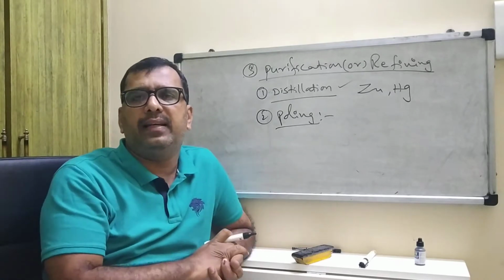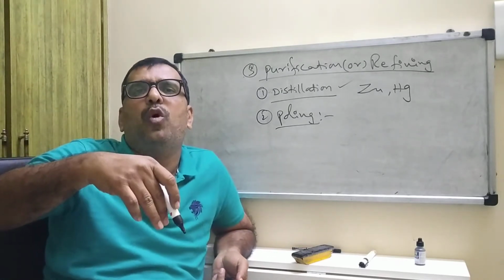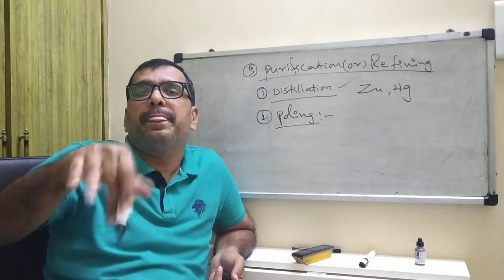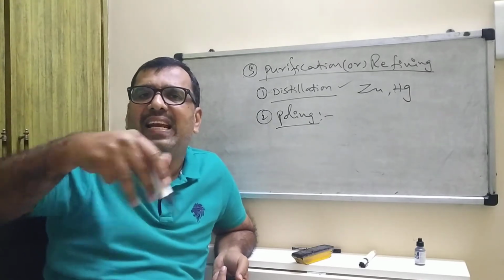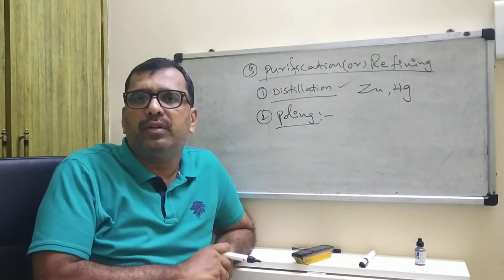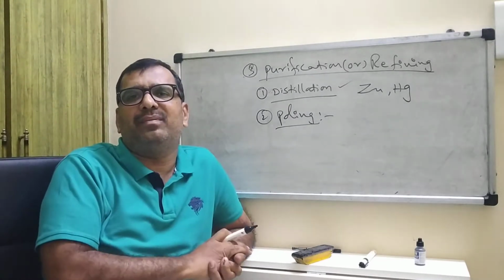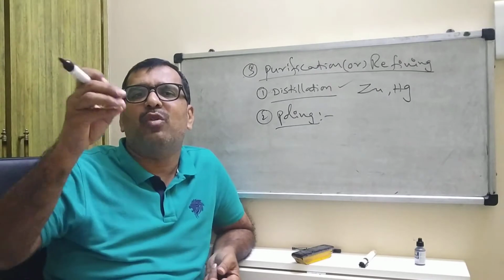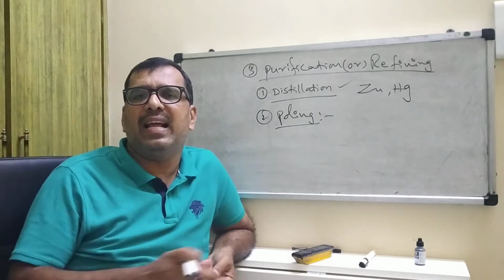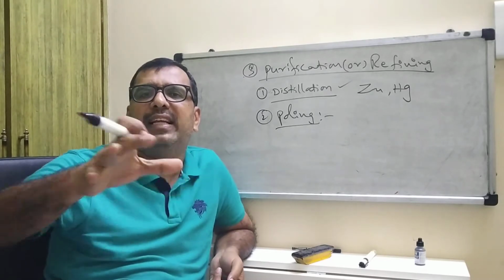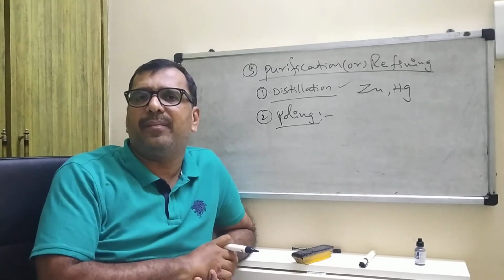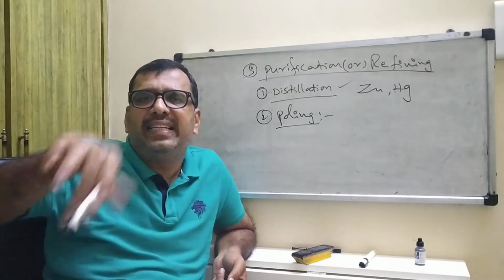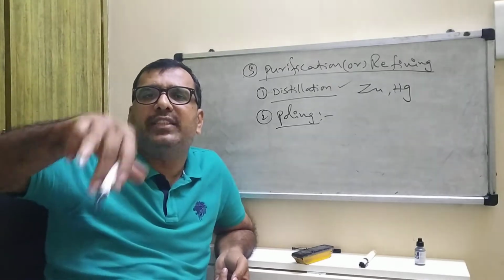The molten metal is stirred with poles of green wood. The impure gases are evaporated, and the impurities get oxidized and form slag on the surface of the molten metal. Concept is clear. The molten metal is stirred with the poles of green wood.